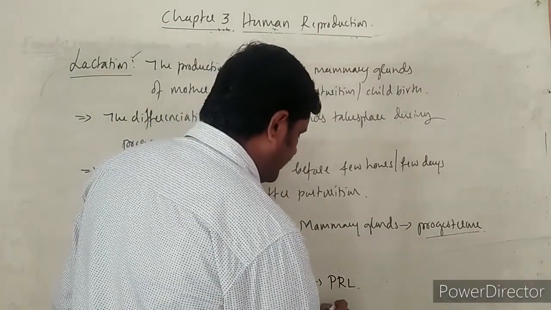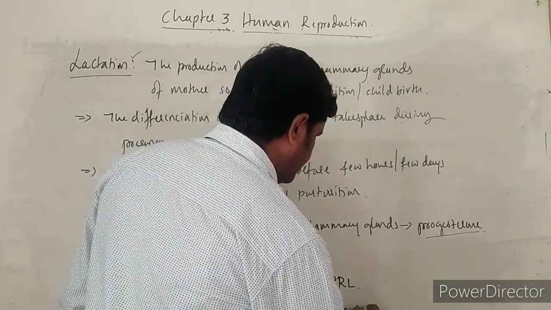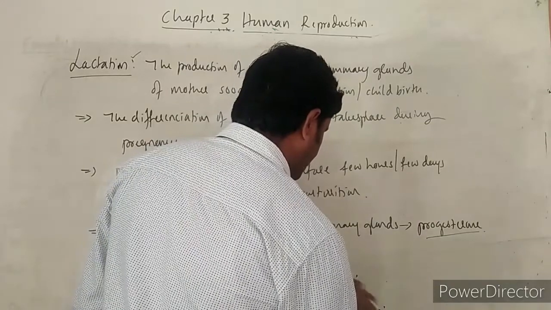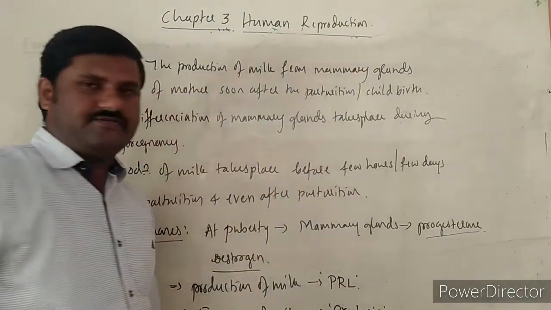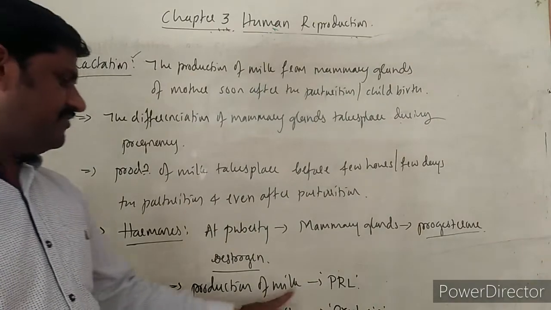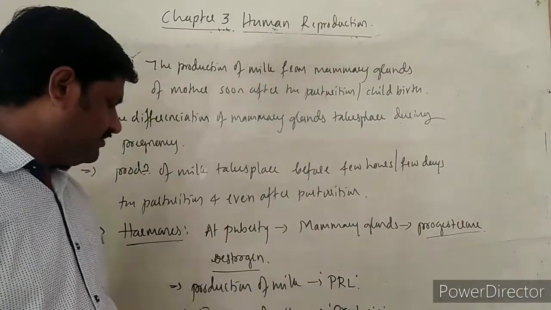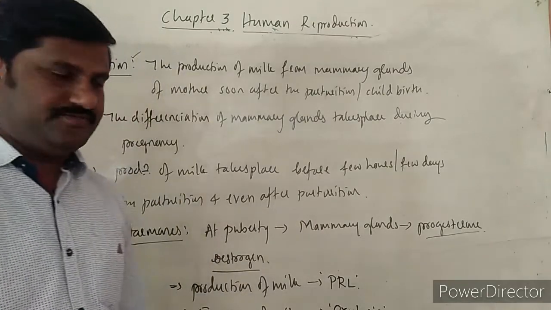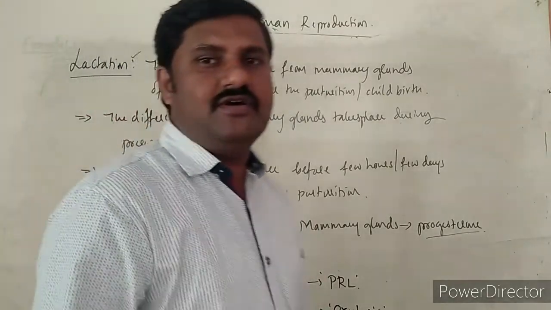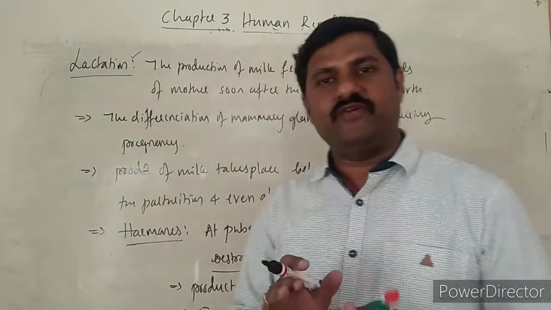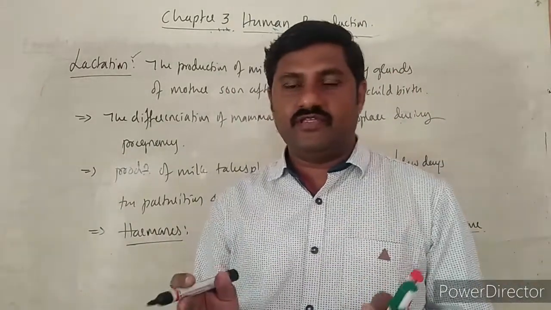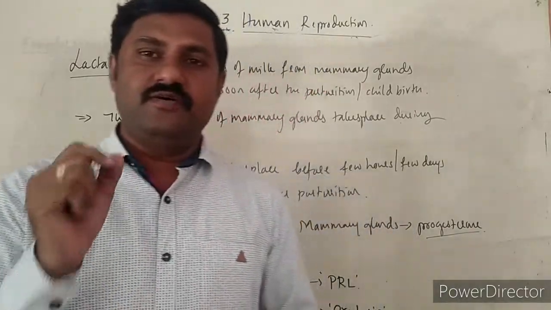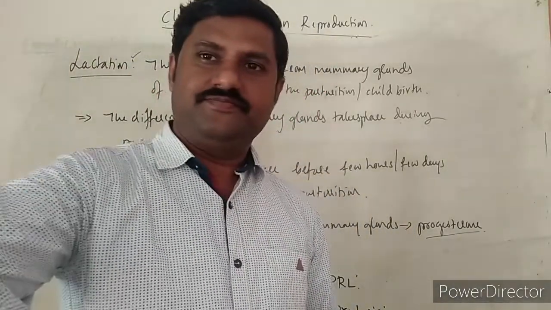That is done by oxytocin. Oxytocin is the hormone which helps for that one, right? So production of the milk, prolactin, ejection of the milk from the mammary glands, oxytocin. So these are the hormones which play a very important role during the production and ejection of the milk from the mammary glands of the mother itself, right?